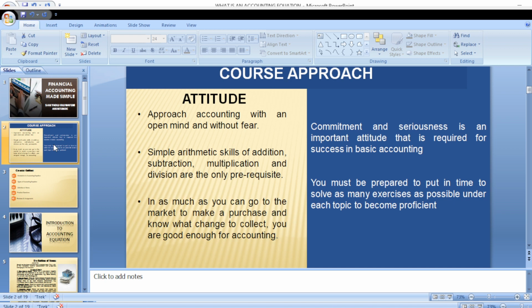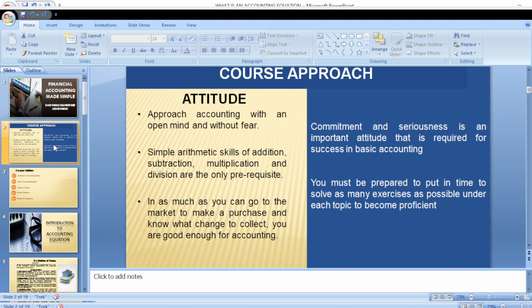Like I said, accounting is very, very simple if you can just follow the step-by-step guide that I'm going to give you in relation to this course. In as much as you can go to the market and make a purchase and know exactly how much you're expected to collect at the end of that purchase, then accounting is for you. All you need to do is just to be committed and be serious minded.